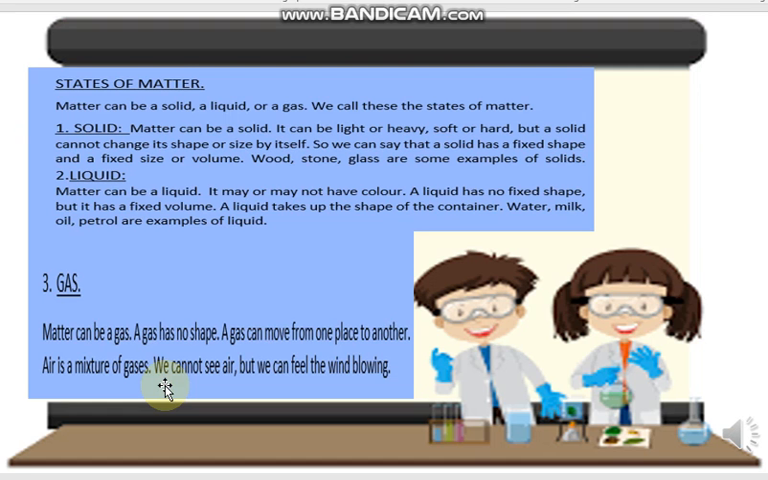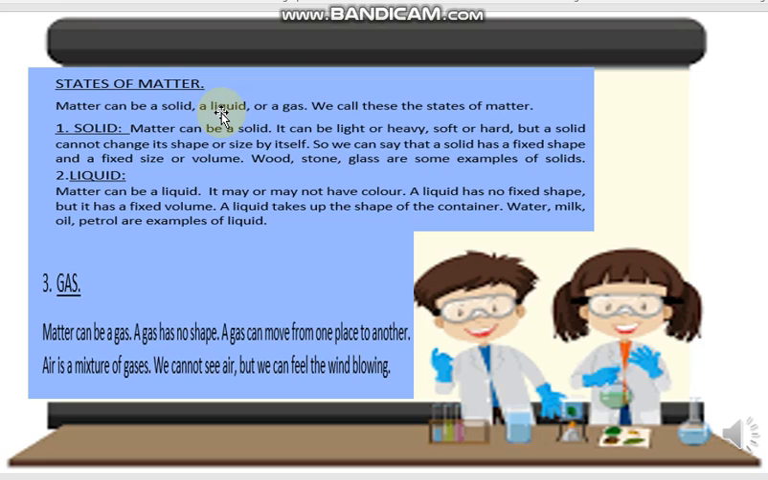Now the next topic is states of matter. Matter is found in different states, 3 different states. Matter can be a solid, a liquid or a gas. You see around yourself that there are many things which are solid, like table, chair, books, walls, the board in your class, and even at your home you see these tables, chairs, sofas. These things are made up of matter and are solid.